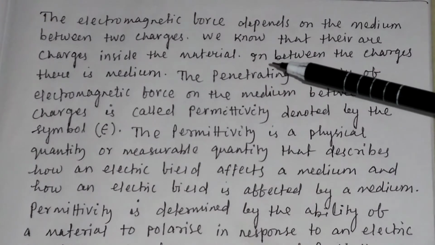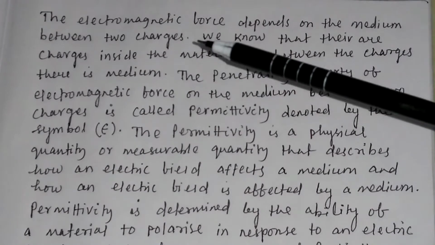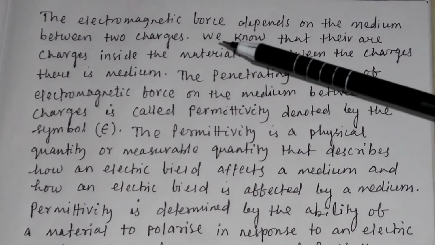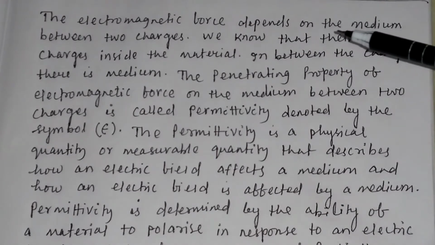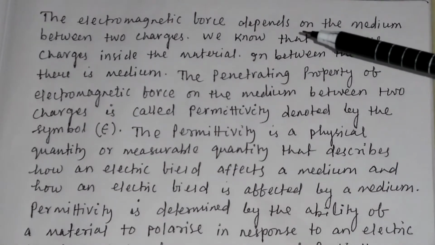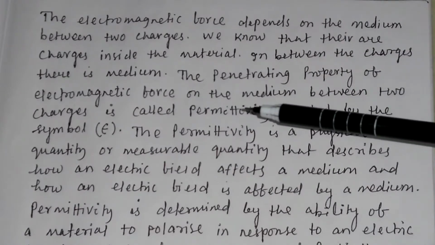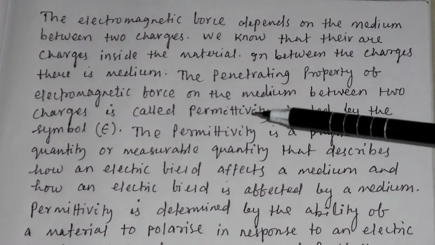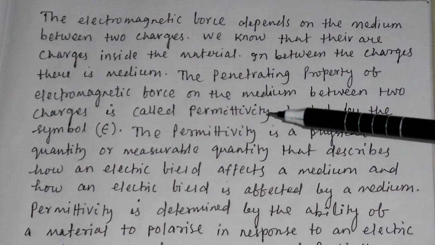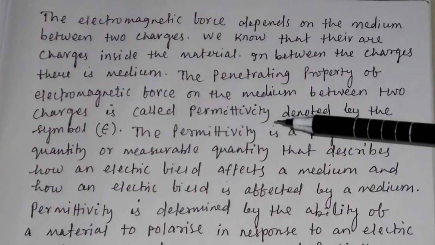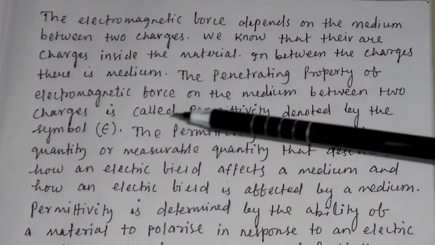In between the charges there is a medium. The electromagnetic force depends on the medium between the charges. So the penetrating property of the electromagnetic force on the medium between two charges is called the permittivity of the medium, and it is denoted by the symbol epsilon.